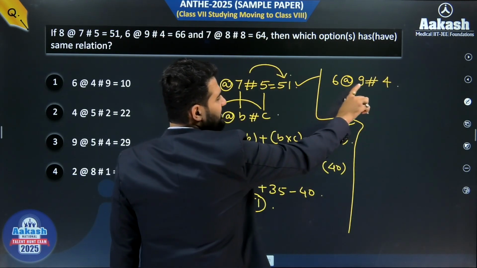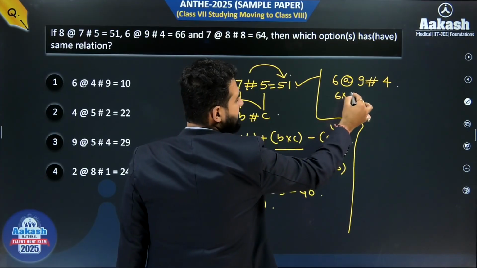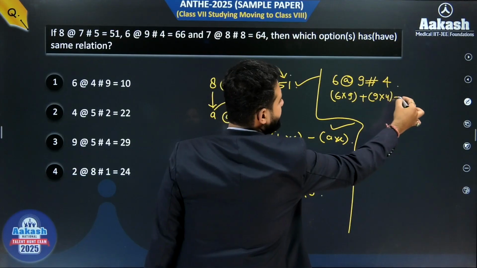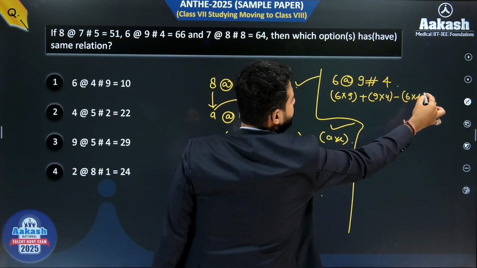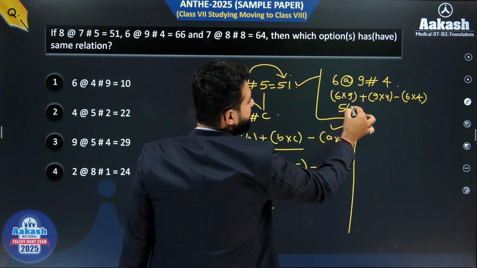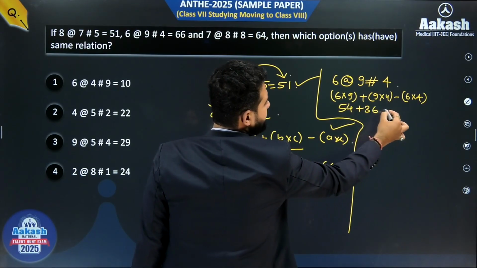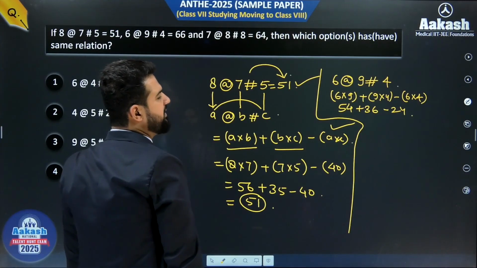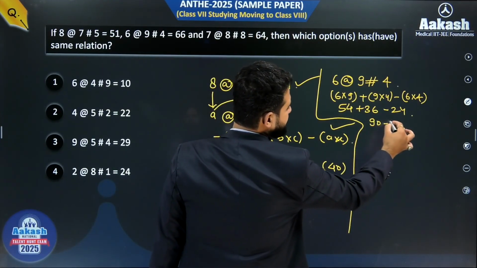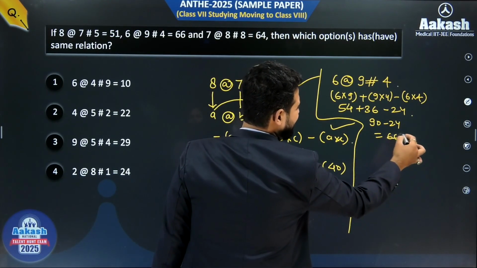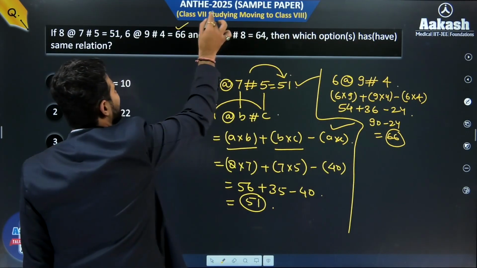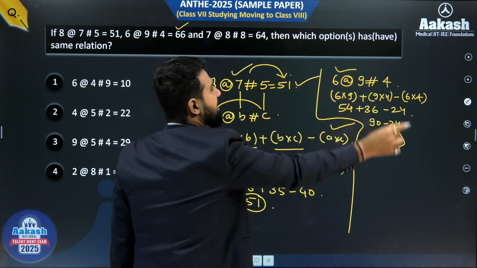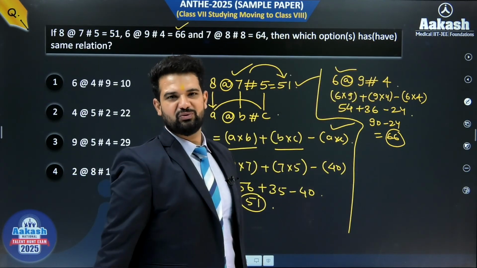So for 6 and 9. So first we will multiply these two, 6 and 9, then 9 into 4 and then subtract 6 into 4 from that. So what do we have this one? 54 plus 36 minus this is what, beta? 24. So 54 and 36 is what, beta? 90. And 90 minus 24 is what, beta? 66. Are we getting 66? Yes. It means the two we have solved, हमें दोनों में same methodology use कर रहे हैं.